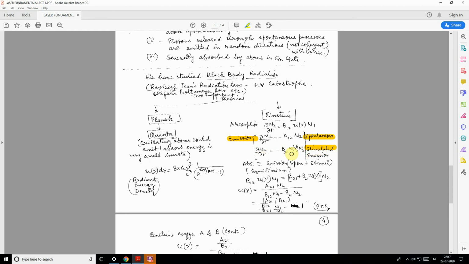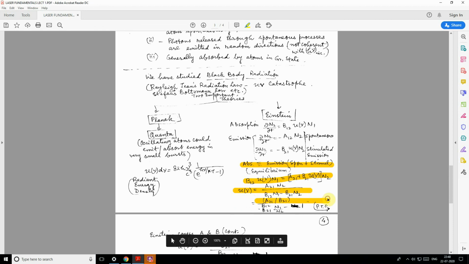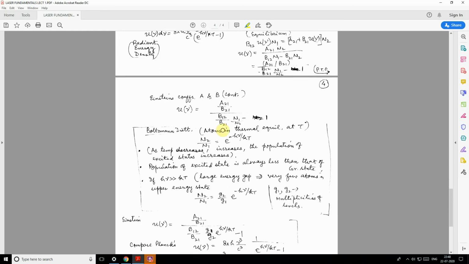Now the statistical mechanics says that during equilibrium, the two processes of upward and downward transitions must have the same probability, and therefore equating both, we readily obtain the energy density equal to A21 N2 divided by B12 N1 minus B21 N2, and if I divide by B21 N2, I obtain this equation. Okay, so we obtain this equation.